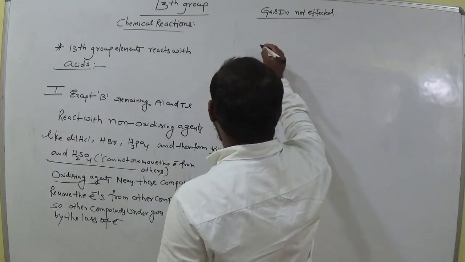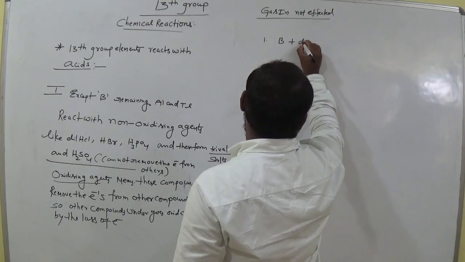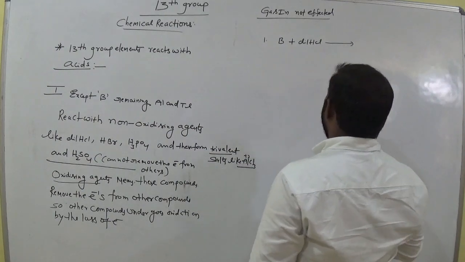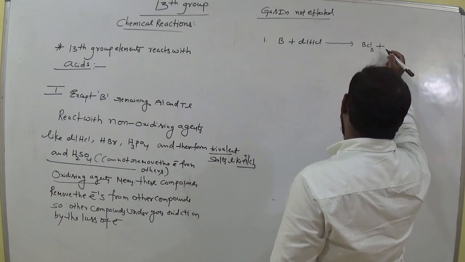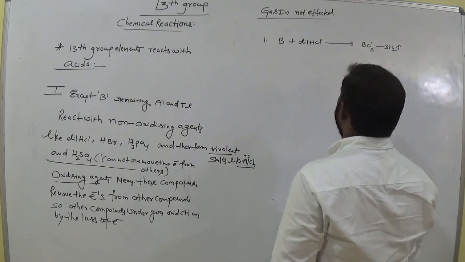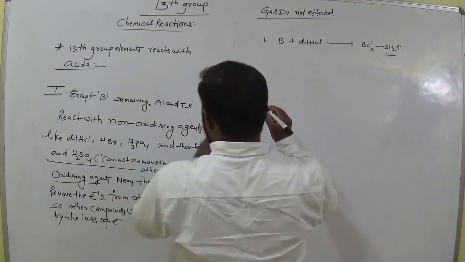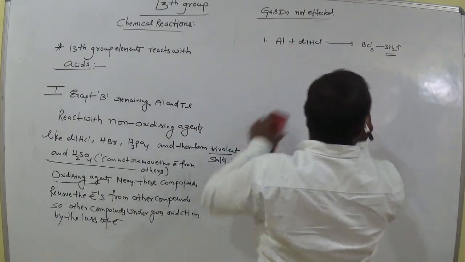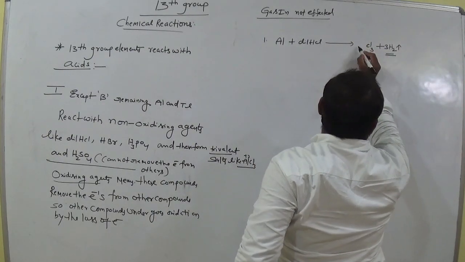Okay, so let's see the reactions. Suppose boron interacts with dilute HCl, it gives boron trichloride plus 3H2. H2 gas is liberated here. Remember this point: H2 gas is liberated. Not boron, sorry, except boron. So take aluminum, then it gives aluminum chloride. Which gas is released here? H2 is liberated in this process.